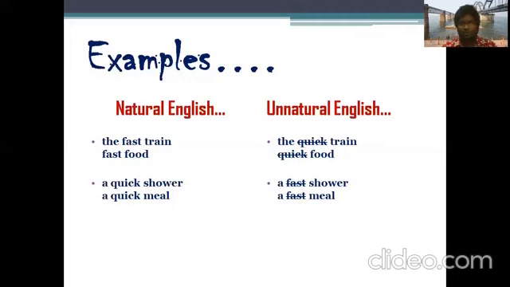Because you're going to have it fast, it doesn't mean that you should use the word fast. So we should not use it. We should not even dare to say fast food, or a fast meal, but we must say a quick meal. You might have noticed the difference between natural and unnatural English. Whenever you speak like this, everybody will appreciate it, and your English sounds good. But whenever you go after these types of phrases, take it for granted, your English is going to be too odd. So we have to be very careful when it comes to this part.